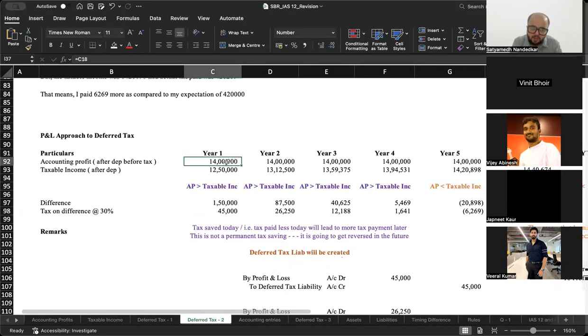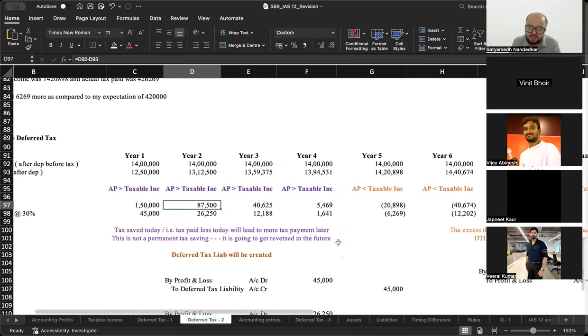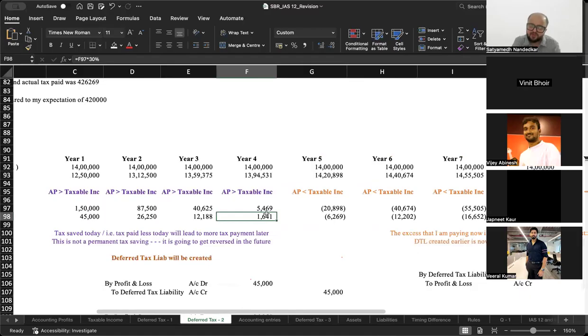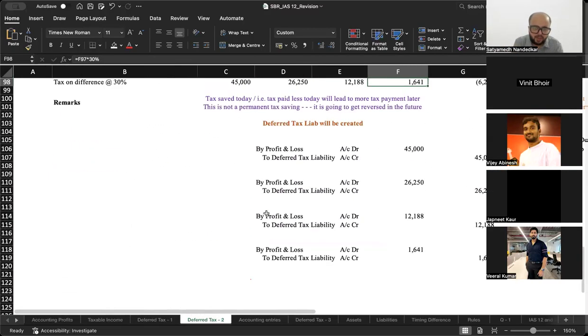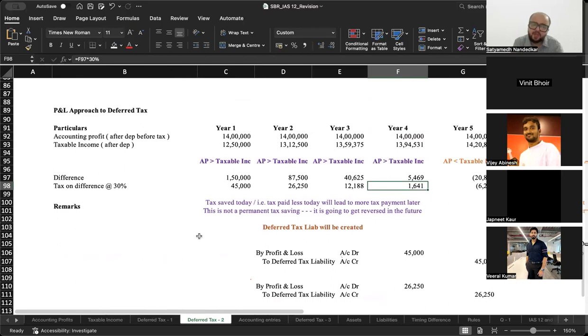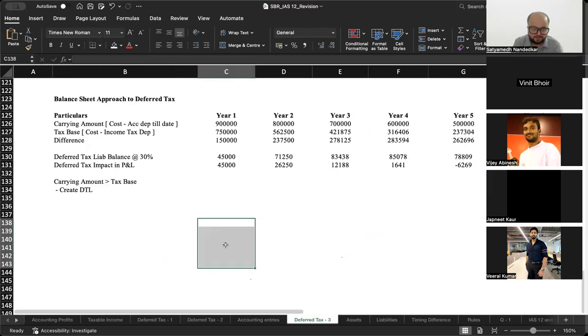Now check: accounting profit is greater than taxable income, you create a deferred tax liability. Accounting profit is greater than taxable income, you create a deferred tax liability. Okay, this continues till year 4, after which the entries start getting reversed. DTL, that is deferred tax liability account, debit to profit and loss account. This will be your accounting entry. This approach to calculating the deferred tax is known as the P&L approach to deferred tax.